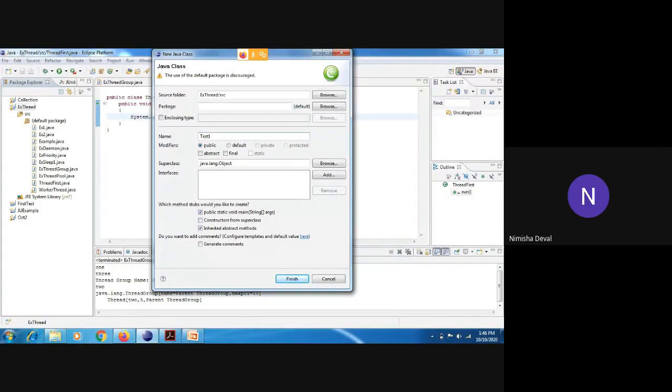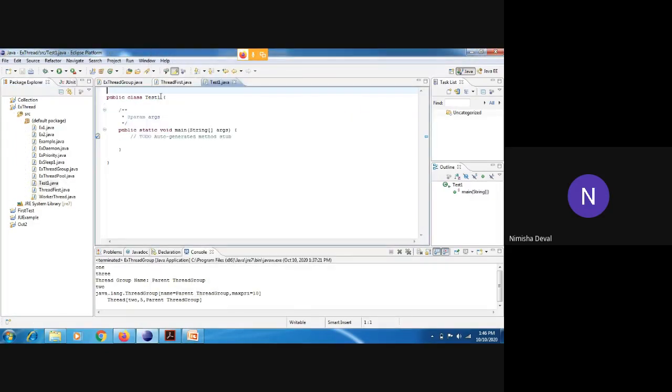So I will give the name as test1. Now here you have to access that thread, that is the thread first. In the main method you have to throw exception, because whenever that thread has not extended properly, it must add the exception.